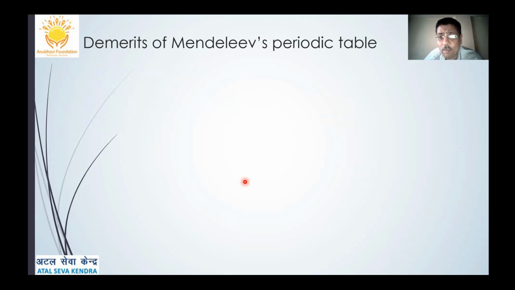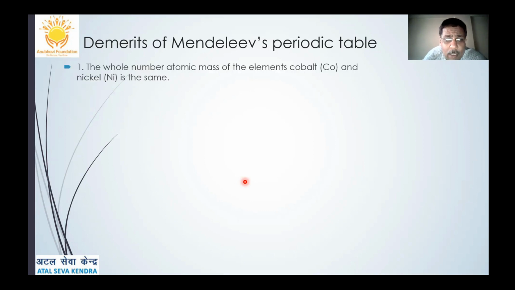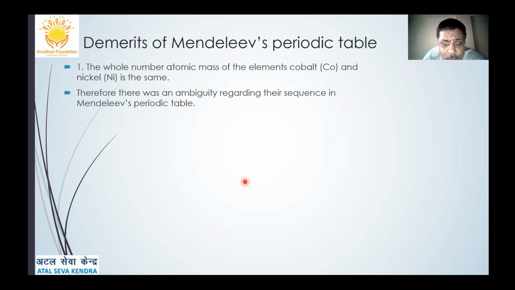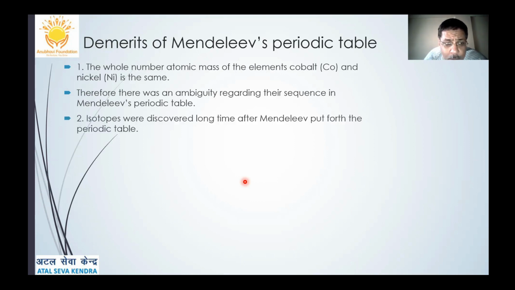There were certain flaws or drawbacks of Mendeleev's periodic table. So what are they? The whole number atomic mass of the elements cobalt and nickel is the same. Therefore, there was an ambiguity. Ambiguity means there was a confusion about their sequence in Mendeleev's periodic table.